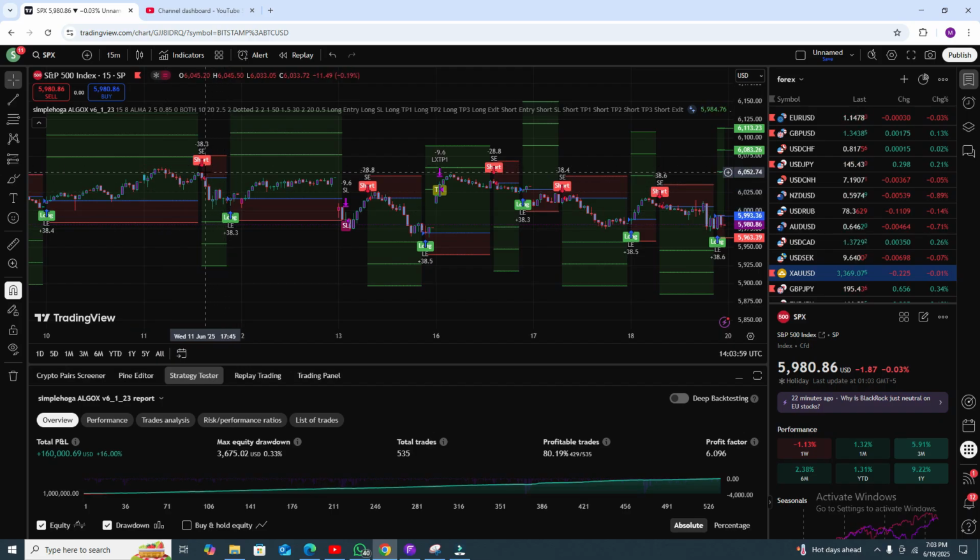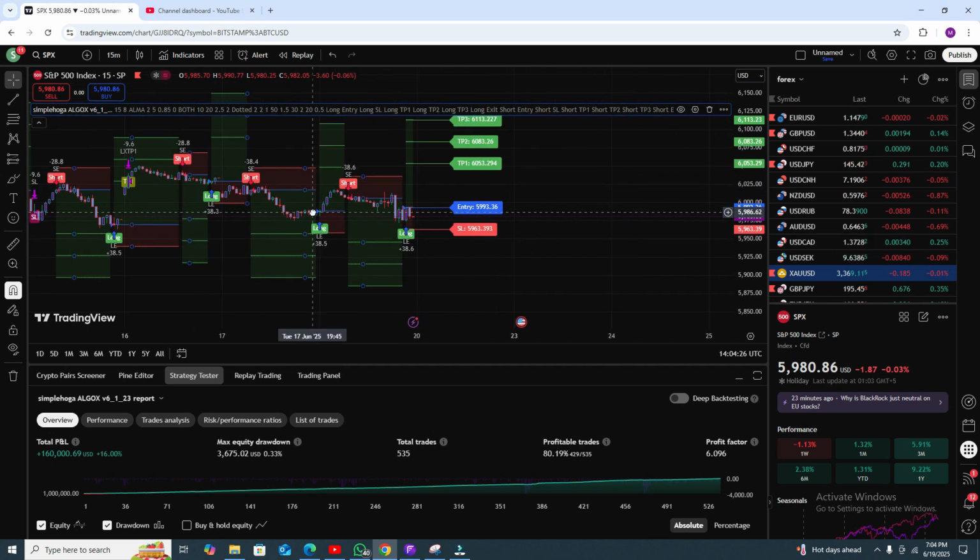signal, and you can see no candle touched TP1. That means you do not need to exit your trade. You need to exit your trade when you get the opposite signal, or when your stop loss is hit. Then for a short trade, close your buy position and go to the short position, and the same here.